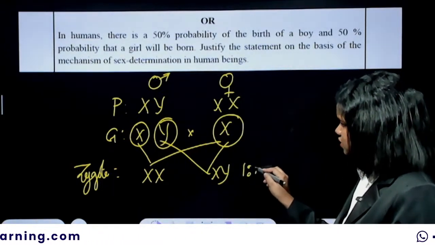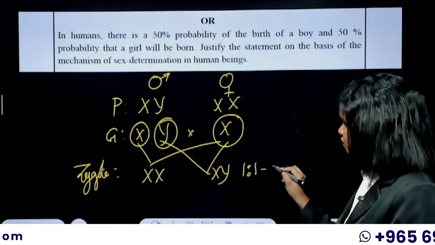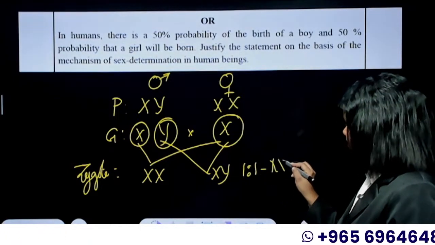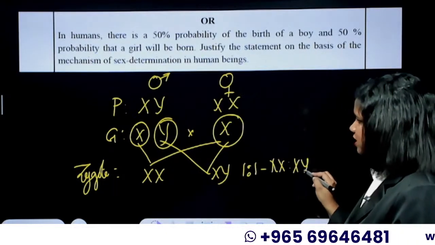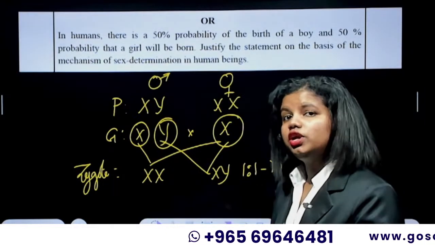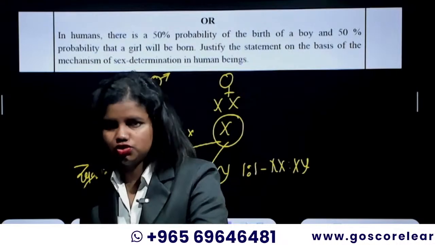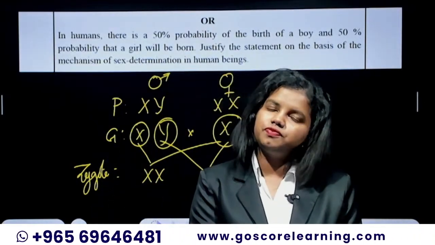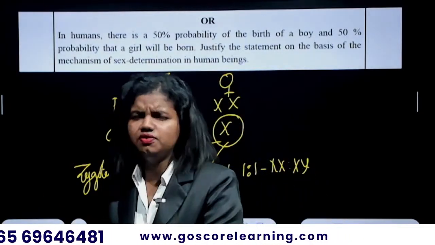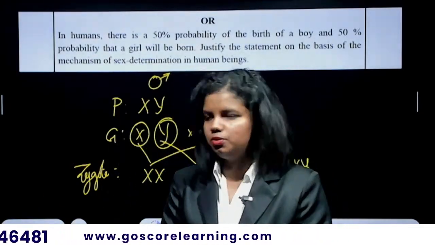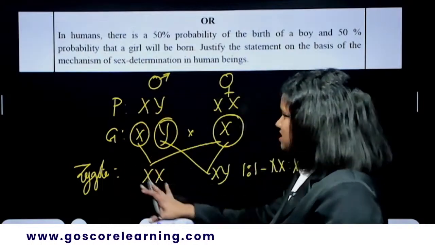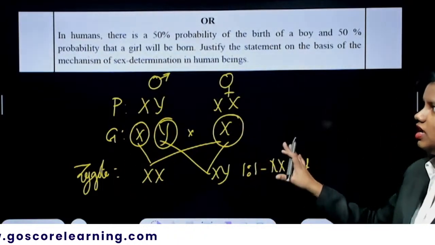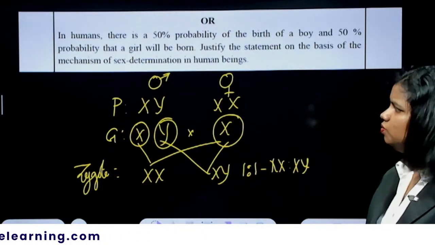So there is a 1:1 chance of an XX to XY combination. That is, a boy or a girl being born to a father and a mother is a 50% chance. That is, a 50% chance for a boy and a 50% chance for a girl to be born. That's it. So this is the basic idea behind the question, and you can explain it in your own words.